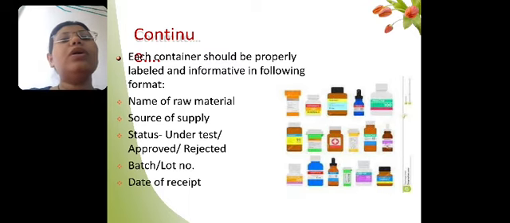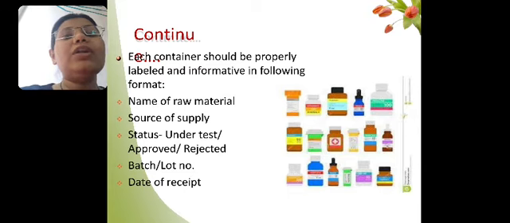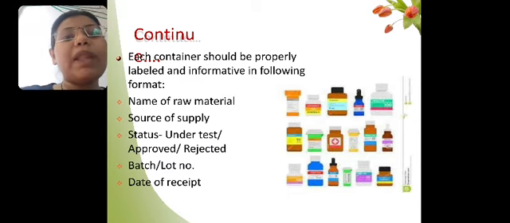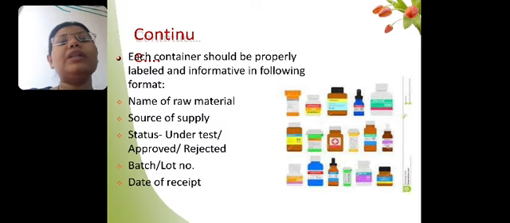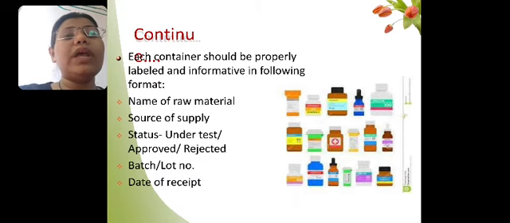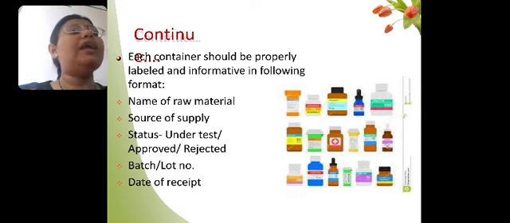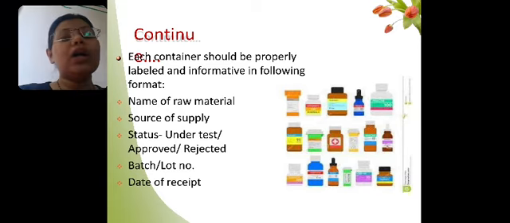Then we have to separately store the packaging material, where we can name these raw materials as well as the source of supply. Then the status, whether they are under testing or approved. After testing, the quality of that particular drug is approved or rejected. We have to put a label, and on this label all the conditions should be mentioned continuously.